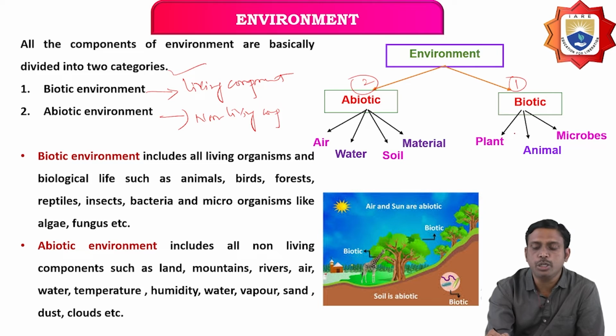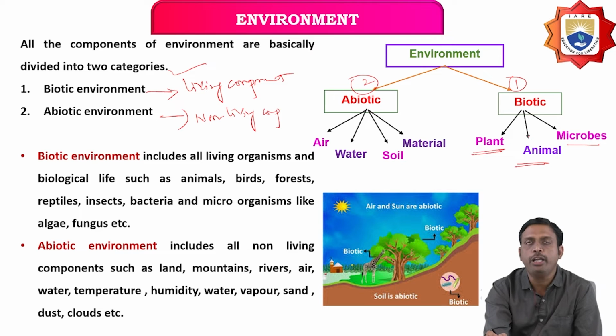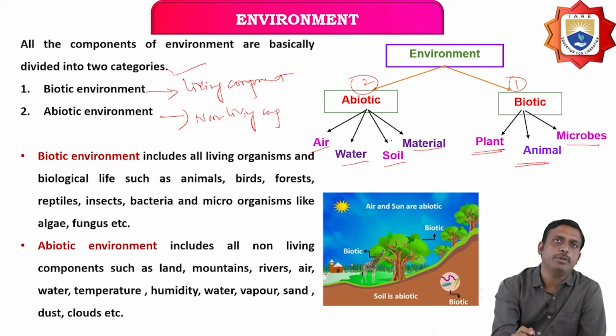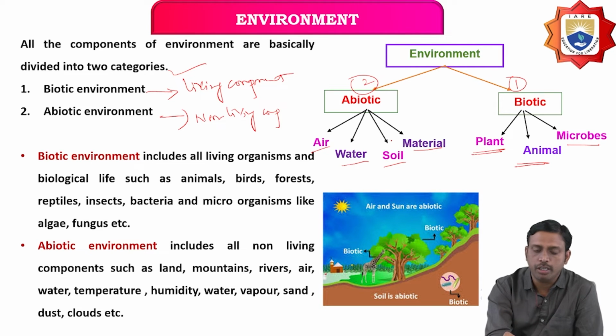The biotic component includes plants, animals, and microbes. All this comes under the biotic component of the environment, and the abiotic component of the environment is air, water, soil, and materials.